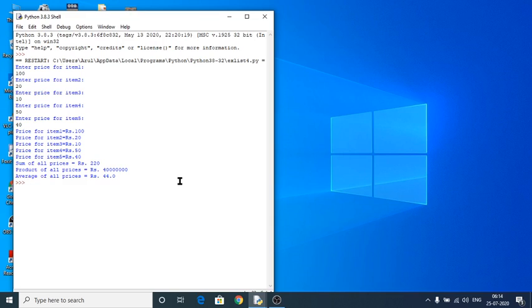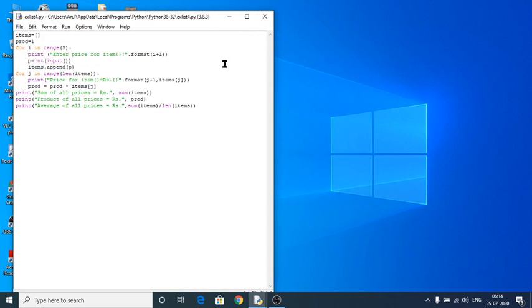If you multiply those 5 prices, you will get this amount, I think 40 lakh. And the average of all prices, if you divide the sum of those 5 prices by 5, you get 44 as your result.